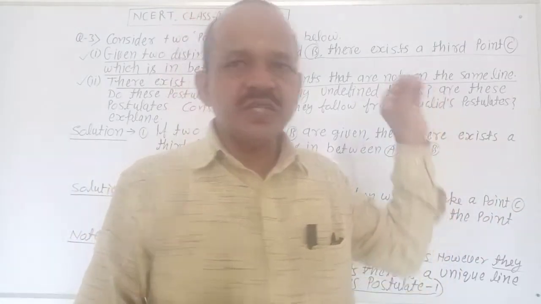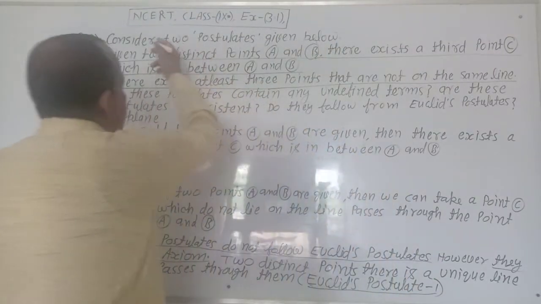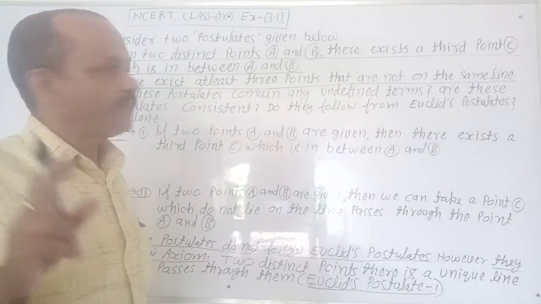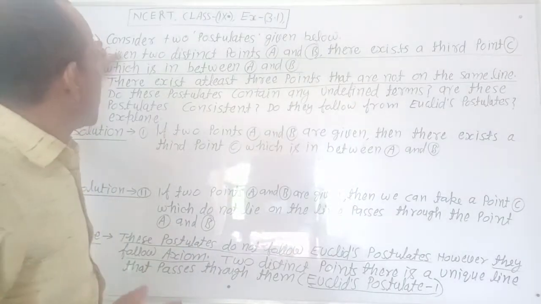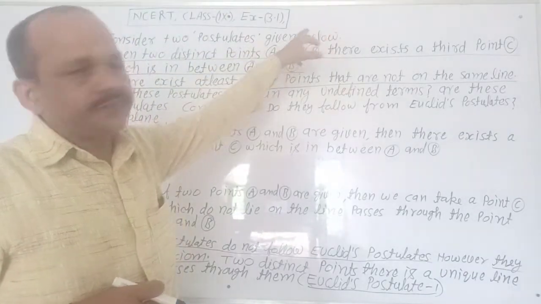Very good. See the board. NCERT class 9 exercise 3.1, question 3. Consider two postulates given below.